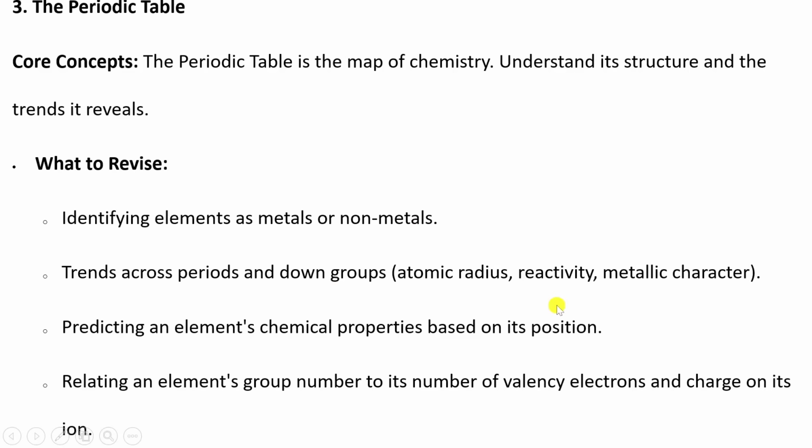Atomic radius, like reactivity and metallic character, and also be able to revise predicting an element's chemical properties based on its position. So you have to learn the periodic table and be able to predict the element's chemical properties based on its position. Okay, then relating an element's group number to its number of valence electrons and charge on its ion.